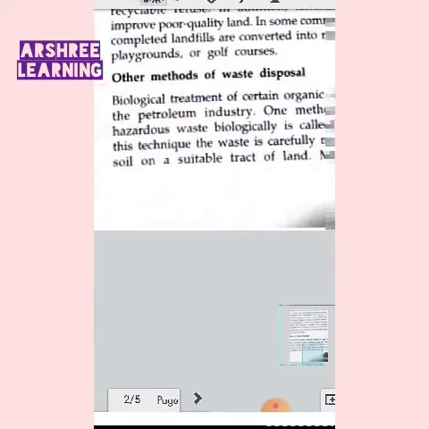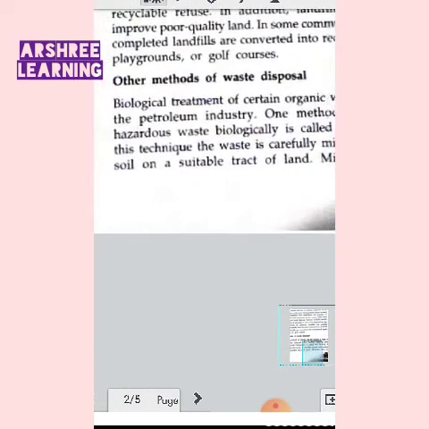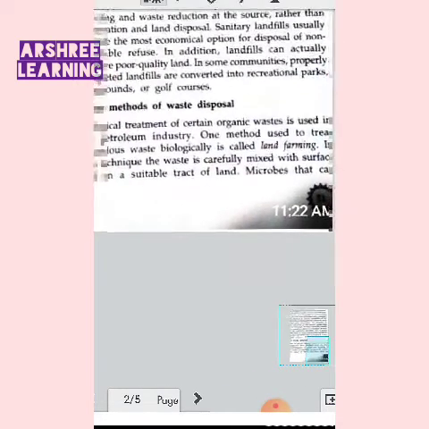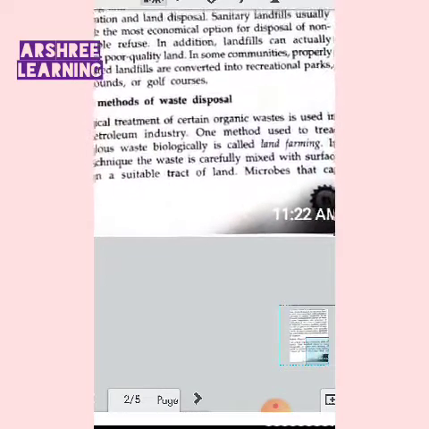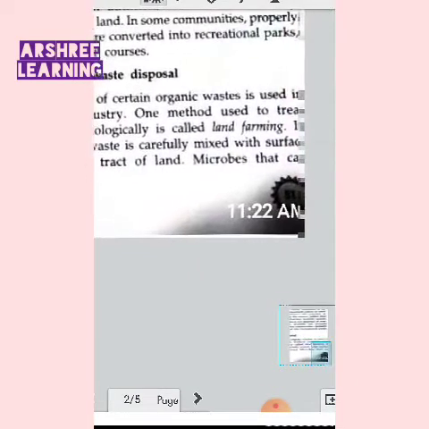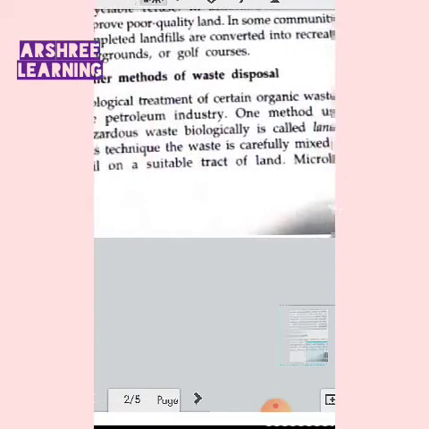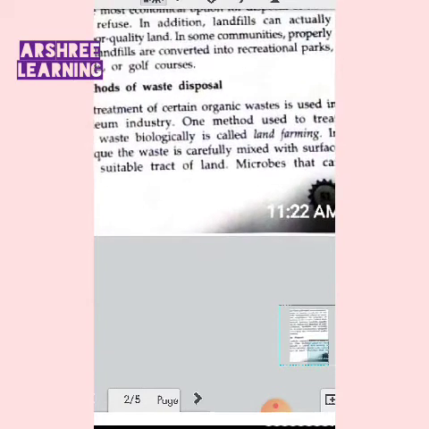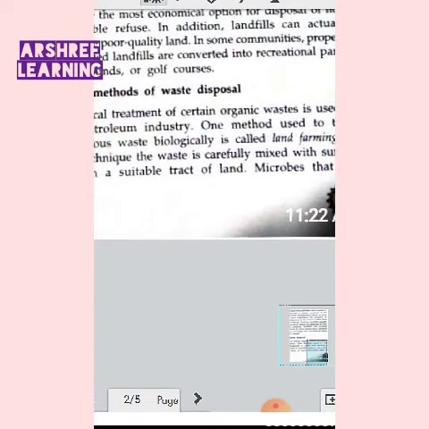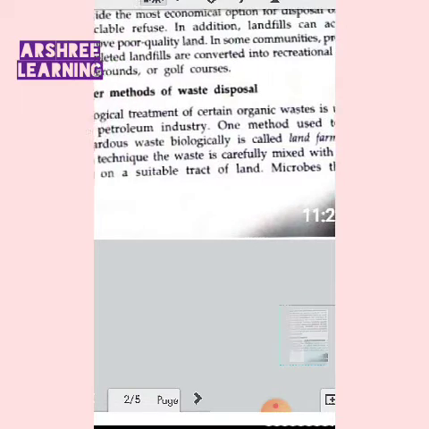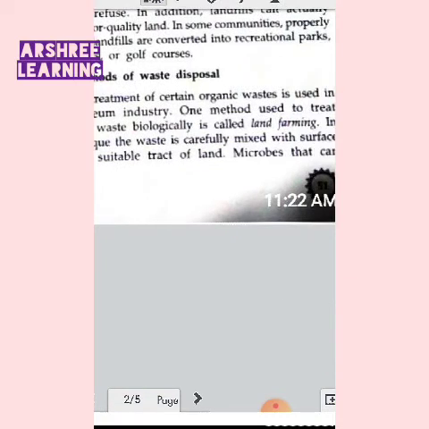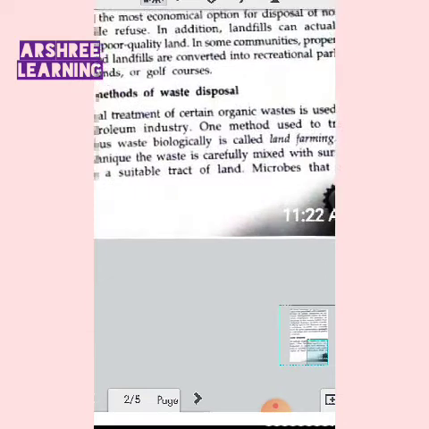What are the other ways of disposing the waste? The waste can be biological, the waste can be non-recyclable, the waste can be recyclable. So what are the different ways of disposing the waste? The biological treatment of certain organic waste is used in the petroleum industry. One method used to treat the biological waste is called land farming. In this technique, the waste is carefully mixed with surface soil on a suitable tract of land, and then it is allowed to mix with microbes. It is just like the process of composting. So we'll discuss it